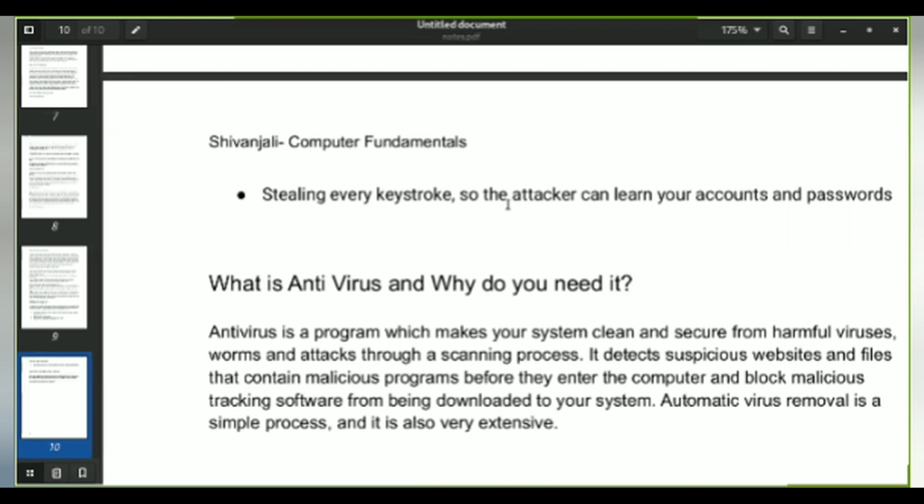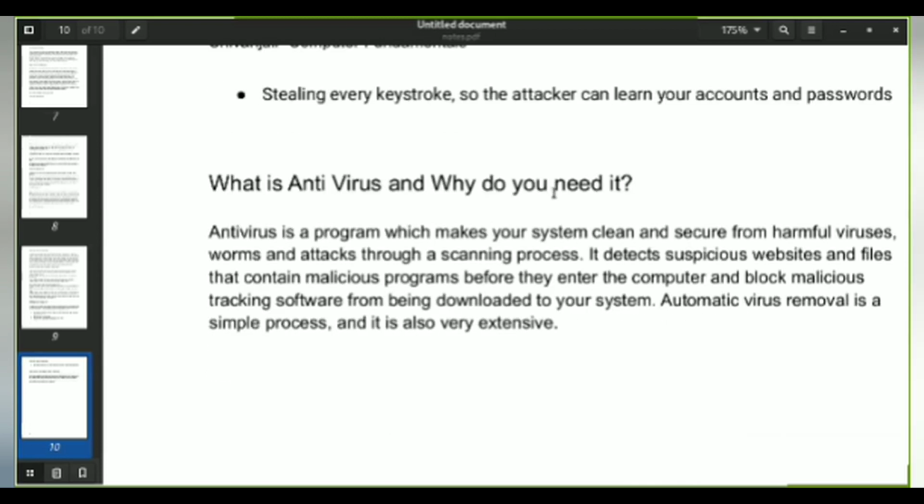Since you are not even able to recognize which file is dangerous to your computer, antivirus is the one which detects and even removes such programs, and it will alert you that this is the file which was having a dangerous impact on your computer. So antivirus automatically removes the virus in a very simple process.